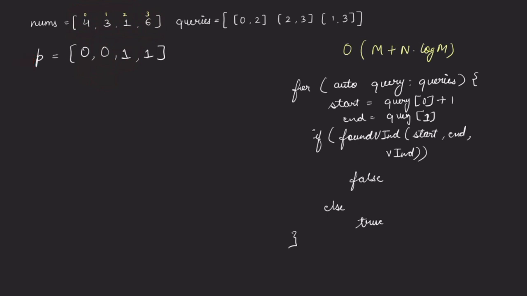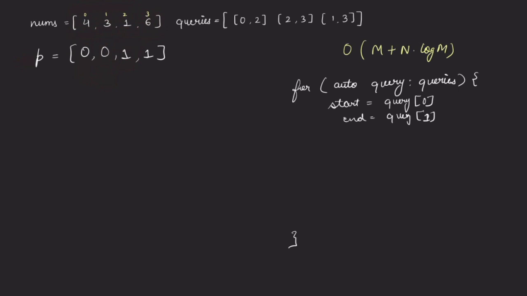Now what we can do is that when we are looping inside the queries, so this we will consider as query of 0 and query of 1. So whatever is the start and end, we can compare their values, right? So 0 to 2. So index 0 we have a 0 and index 2 we have a 1. So here it was 0 and here it is 1, then that means somewhere in between there was a violating index found. So for this our answer will be false.